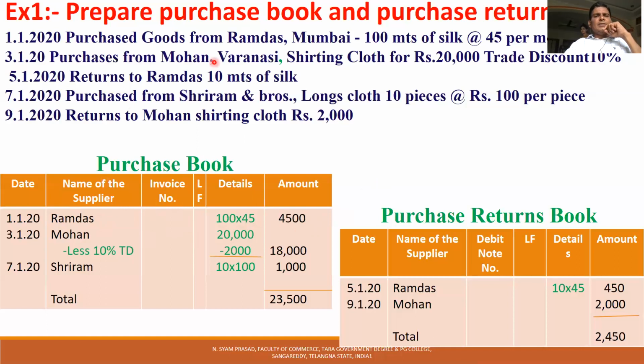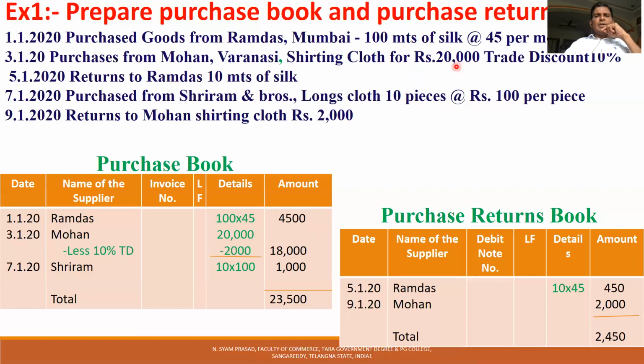On 3rd, purchases from Mohan, Varanasi, shirting cloth 20,000 at trade discount. You know very well the discount which is offered at the time of purchase or sale on the catalog price is called trade discount. Trade discount is simply a reduction in the catalog price and need not be recorded in the books of accounts.